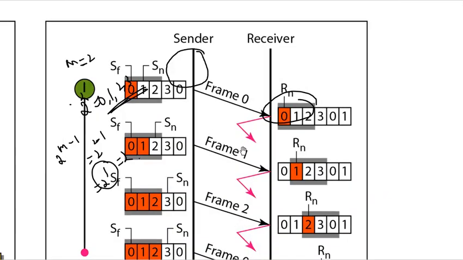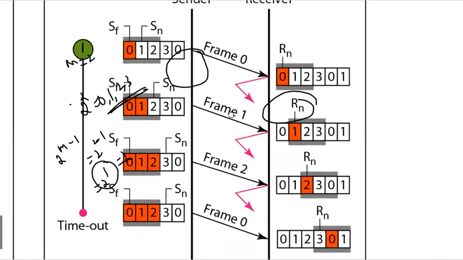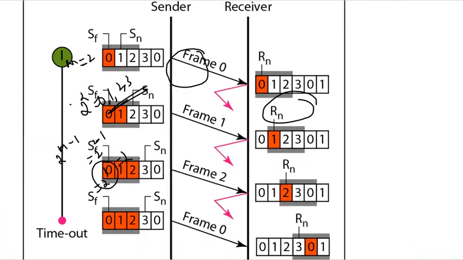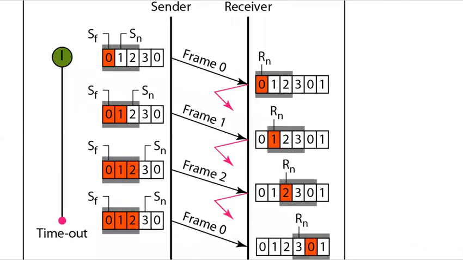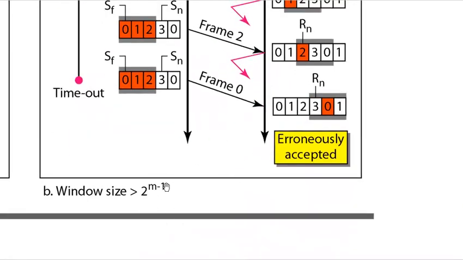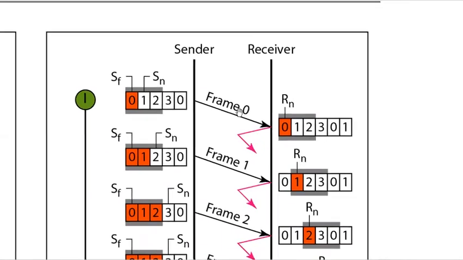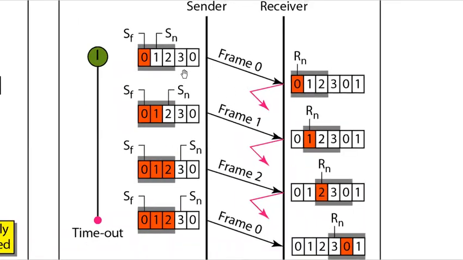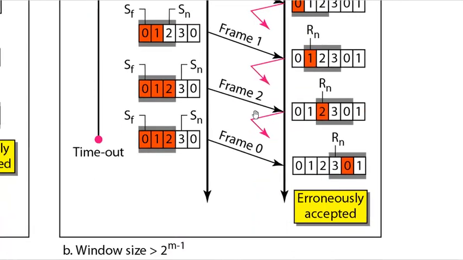Here we are considering the window size to be greater than 2 power m minus 1. So in this case, we have the window size as 3. Although the sequence numbers are 0, 1, 2, 3, that is, we can have 4 sequence numbers, the window size is 3. So here first it will send frame 0, frame 1 and frame 2. For all the 3 frames, the acknowledgement is lost.